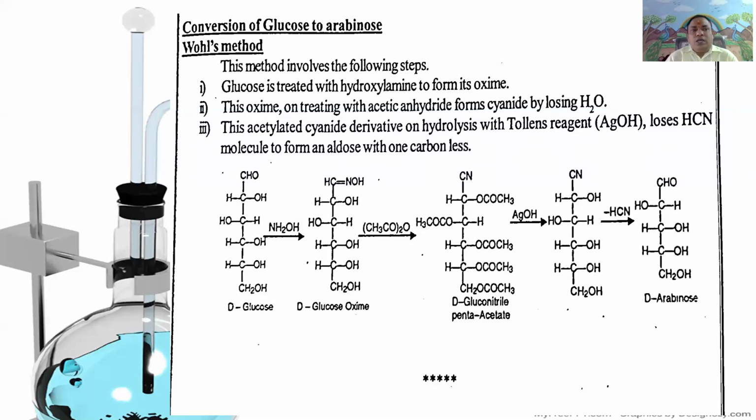By this four-step reaction, we can convert D-glucose to D-arabinose. This method is called Wohl's method.